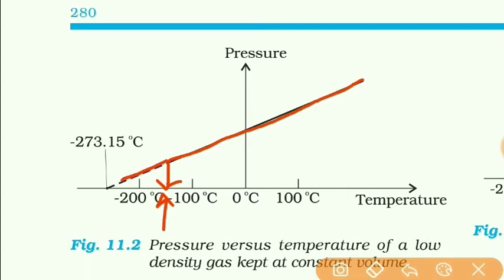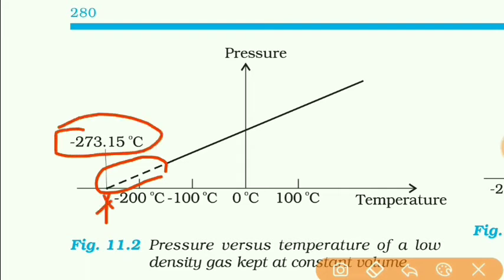From the graph that can be predicted. So this part is the extrapolated graph. This dotted line represents extrapolating the graph without doing the experiment. So that shows that at this much temperature, pressure of an ideal gas will become zero.